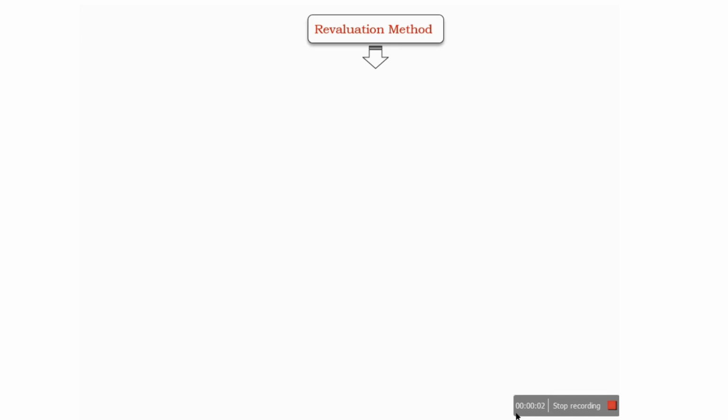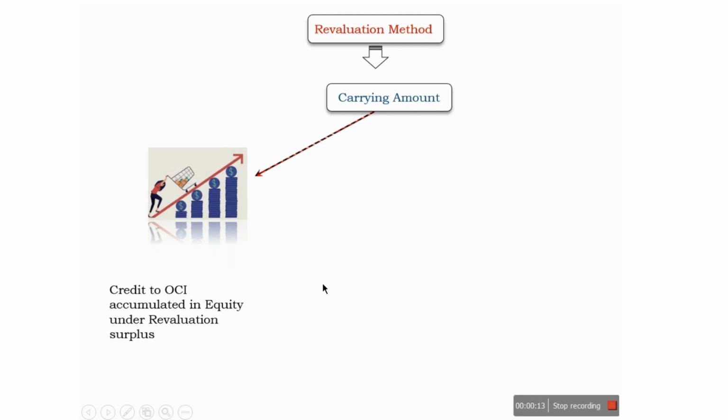In case the entity has adopted the revaluation model, and due to revaluation the fair value of the asset has increased, the increase shall be recognized in OCI and accumulated in equity under the heading of revaluation reserve. However, the increase shall be recognized in P&L to the extent it reverses a revaluation decrease of the same asset previously recognized in P&L.